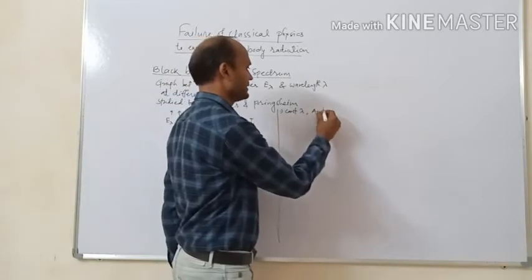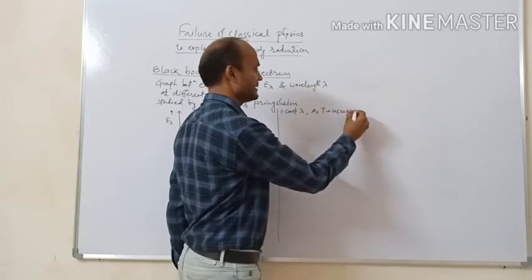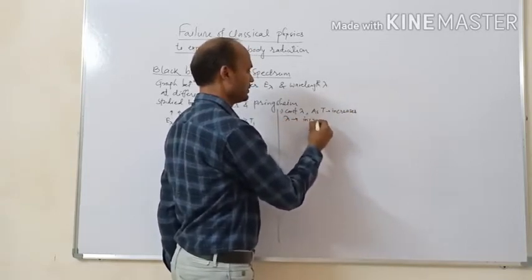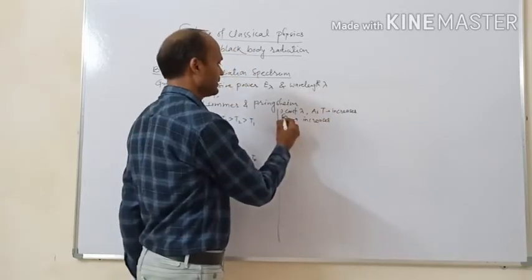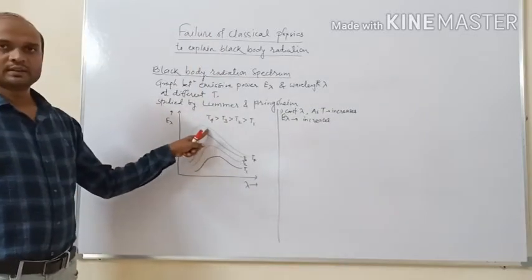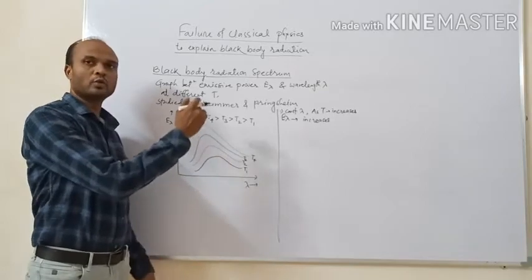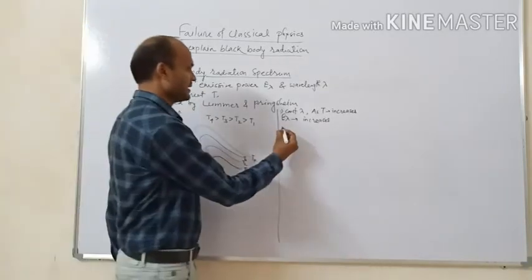So as temperature T increases, E lambda, the emissive power, also goes on increasing. So this is one observation.